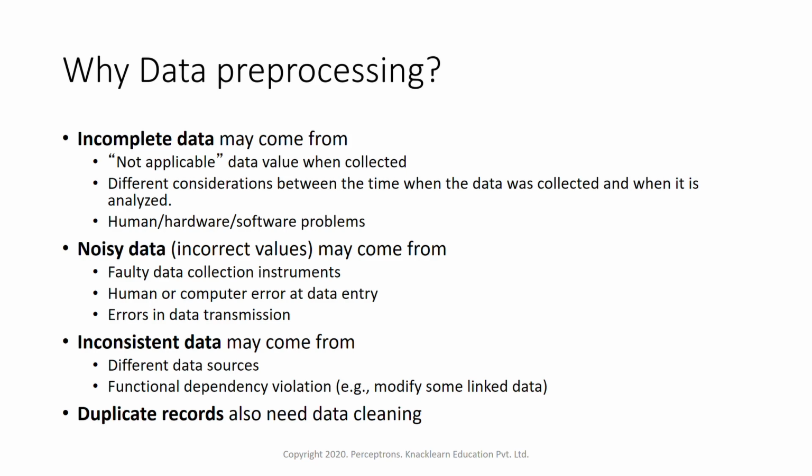The other one is duplicate records. Duplicate records also need to be cleaned. In most of the data sets, we see that there might be duplicated records, like records being repeated multiple times. That also needs to be cleaned. So these are a few of the reasons which cause these kinds of problems, for which we need data pre-processing.